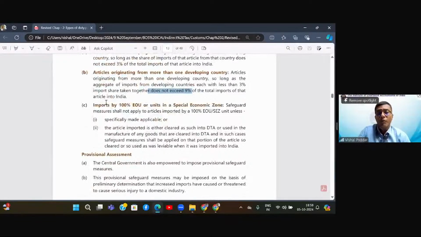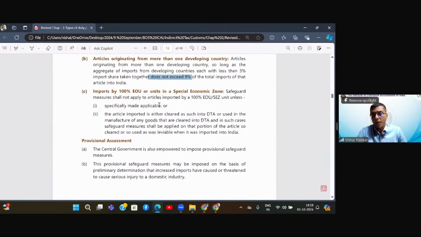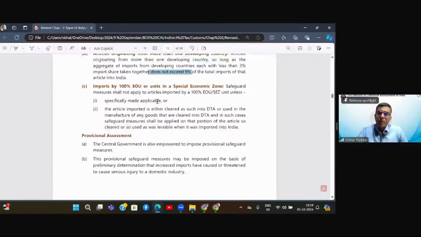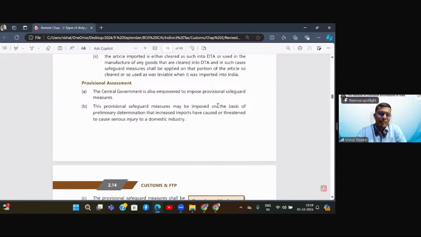Second, where the imports are made by a 100% EOU unit or a unit of a special economic zone, in such cases also, the safeguard duties may not apply unless specifically applicable to them. So the general rule is it will not apply to imports made by these. But if the notification specifically mentions that we will levy safeguard even for imports made by SEZ and EOU, then it will apply. And the second condition is the article imported is either cleared as such into DTA or used in manufacture of any goods that are cleared into DTA. So unless these conditions exist, there is no safeguard duty on imports made by SEZ or EOU.